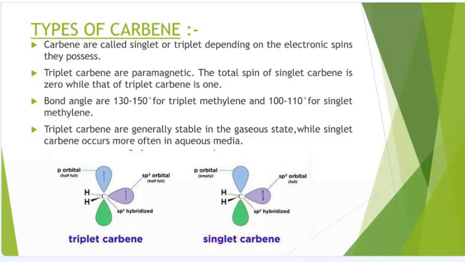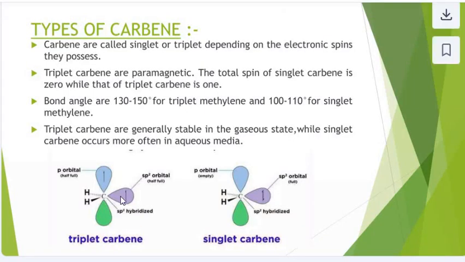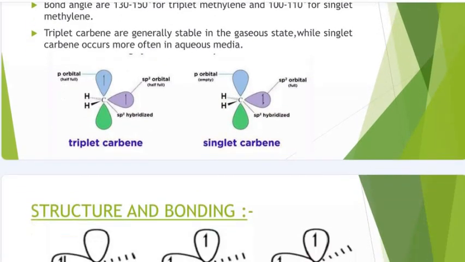In triplet, there is an sp2 orbital and an arrangement of single spin electrons, and in singlet both electrons are in the same orbital.